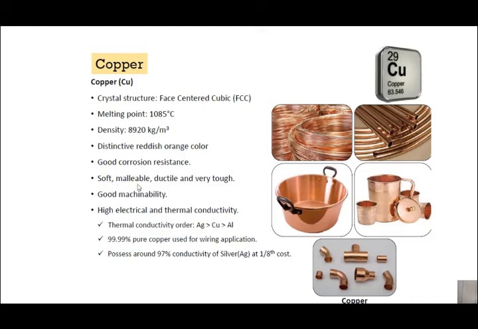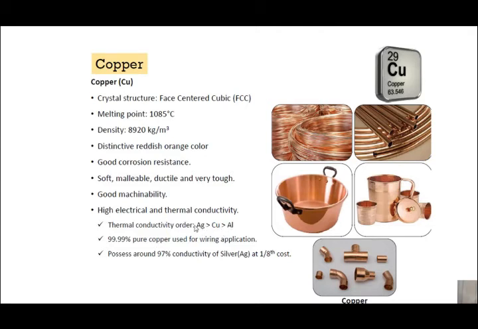Soft, malleable. Malleable means it can be made very thin by the application of force. It is very ductile, a highly ductile material, copper, and a very tough material. Good machinability and high electrical and thermal conductivity. Thermal conductivity, if we order silver, copper and aluminium, the thermal conductivity of silver is definitely highest, but after that it is copper and then aluminium.